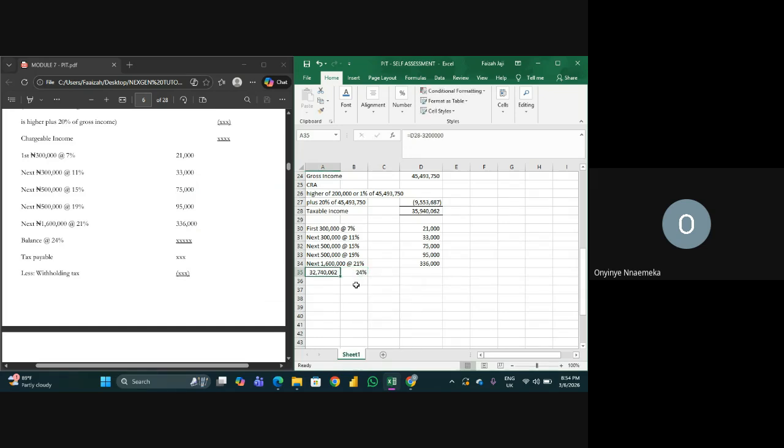Please write at in your notes. Equals to 24% multiplied by this figure. So our total tax liability is this.